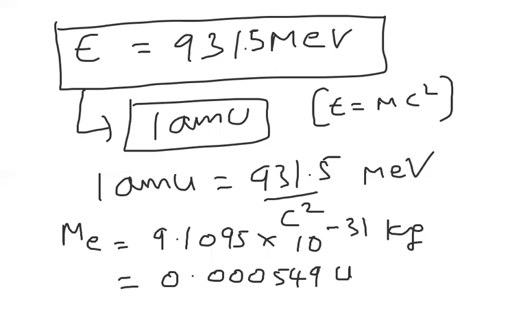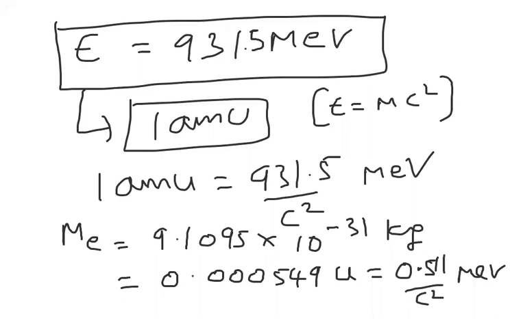Simply you can write it as u; u indicates AMU, atomic mass unit. In terms of energy, its value is 0.511/c² MeV, with c as 3 × 10^8. This is the mass of the electron.